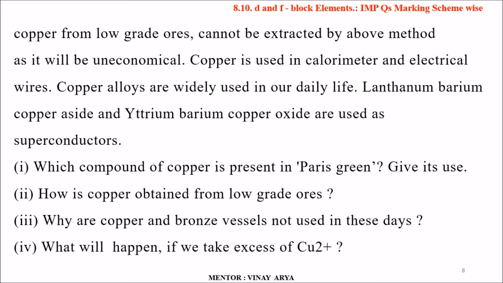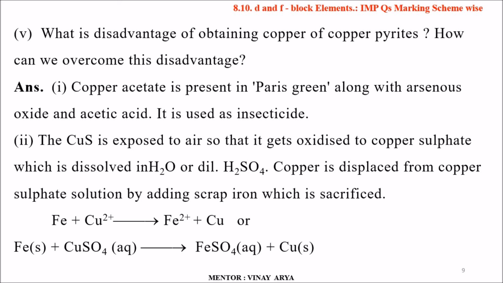First part is, which compound of copper is present in Paris green? Give its use. Second, how is copper obtained from low grade ores? Third, why are copper and bronze vessels not used these days? Fourth, what will happen if we take excess of copper ions? Fifth, what is the disadvantage of obtaining copper from pyrites? How can we overcome this disadvantage?